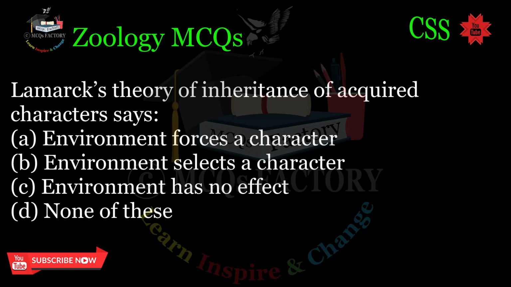Lamarck's theory of inheritance of acquired characters says: A. Environment forces a character. B. Environment selects a character. C. Environment has no effect. D. None of these.